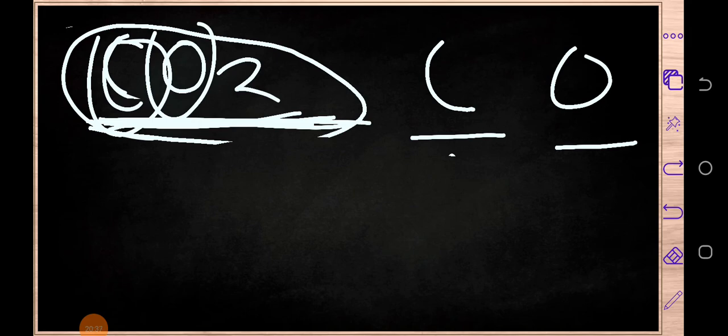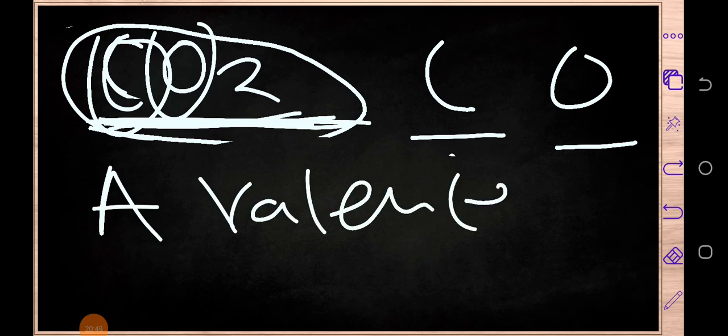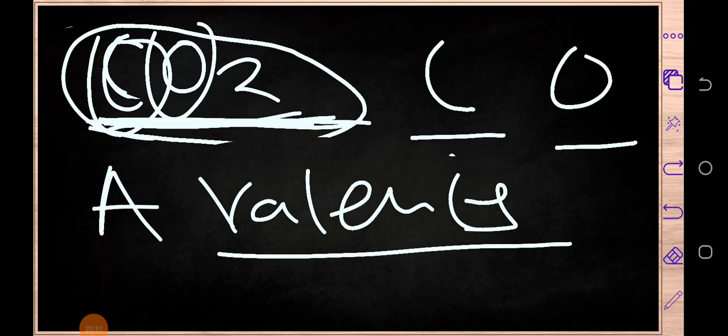But maybe you can ask, what do I mean by saying you need to know the valences of each element? So when we talk of a valence, we're just talking about the number of electrons which are shared, gained or lost for an element to be stable. We're talking about the number of electrons which are lost or gained for an element to be stable.